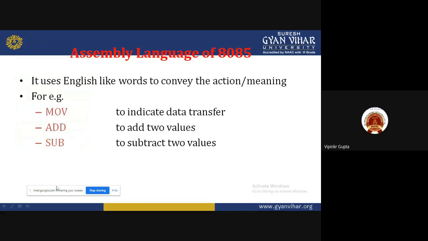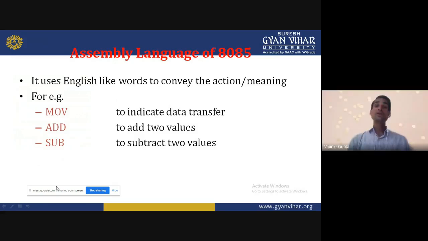So it uses English-like words to convey the action meaning. For example, MOV indicates data transfer, as we saw in our data transfer group. ADD, to add two values; SUB, to subtract two values.